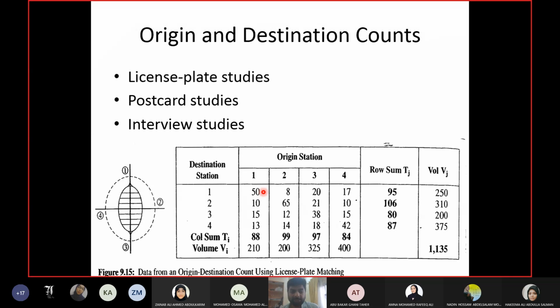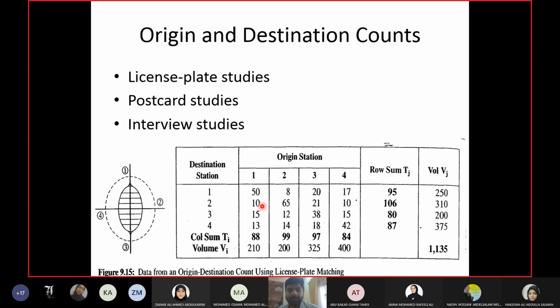For calibrating each value, you take the value and multiply it with the average of the adjustment factors of its row and column. So 50 should be multiplied with the average of the adjustment factors of the first row and first column.